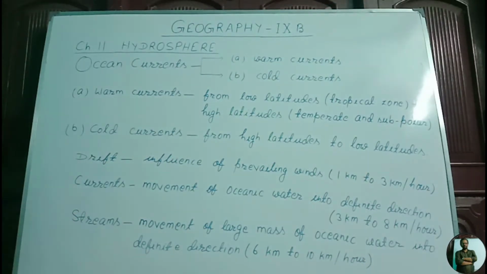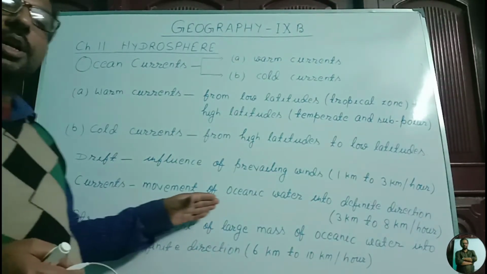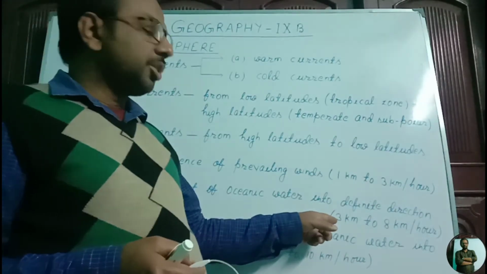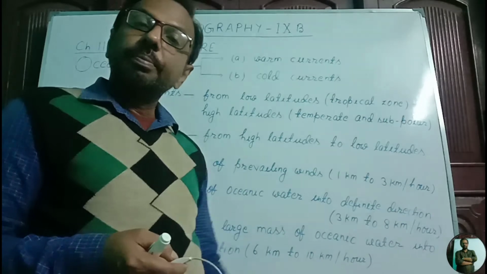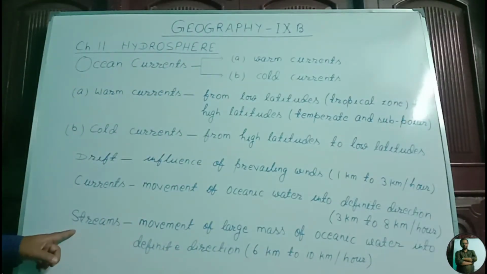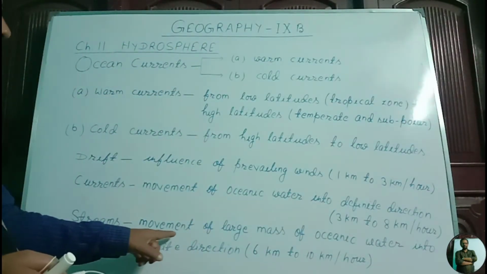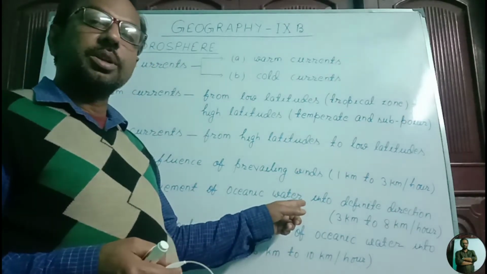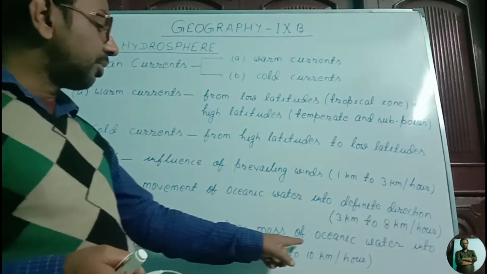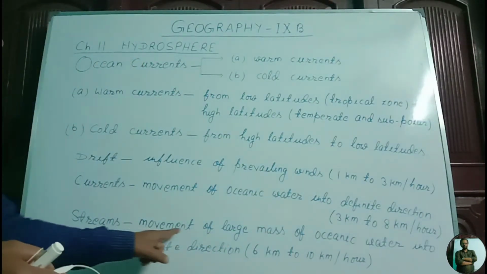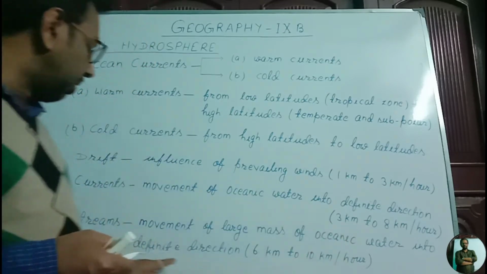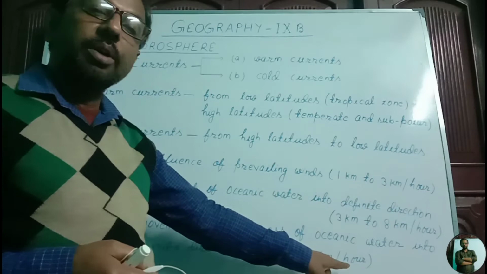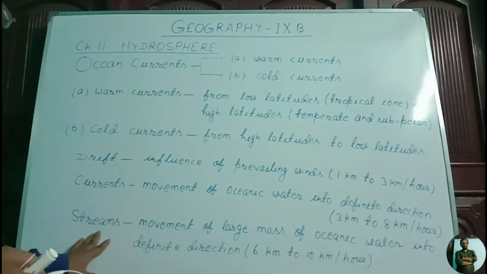Second is currents. This is also the movement of oceanic current in a definite direction. Its speed of movement is 3 kilometer to 8 kilometer per hour. And third is stream. This is also the movement of a large mass of oceanic water, into a definite direction. Its speed is 6 km to 10 km per hour. That movement of oceanic current is called streams.